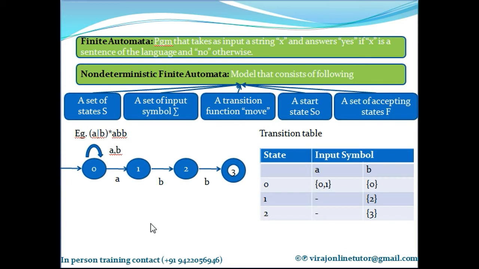What was the superset of alphabet? Strings. What was a string? It was a sequence of symbols derived from alphabet. And what was the superset of strings? Language. Language was a set of strings derived from alphabet.